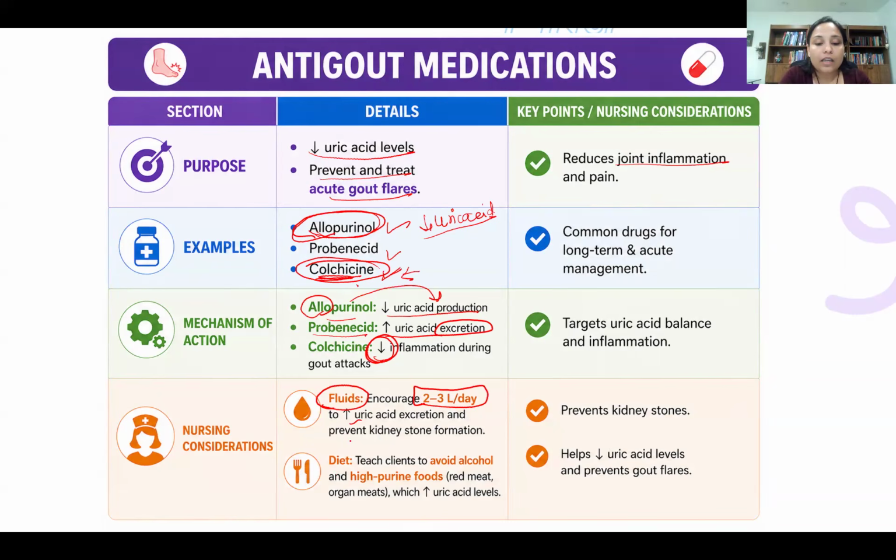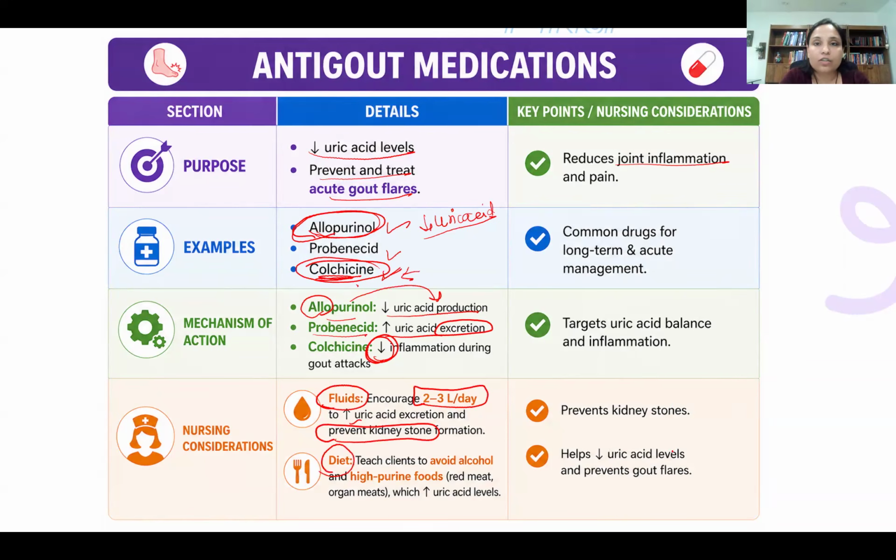All right. And then the second thing, there is also a risk of kidney stones. If the patient is dehydrated, what will happen? The uric acid will get deposited in the kidneys, making kidney stones. So that is another reason to prevent kidney stones. We are increasing the fluid.